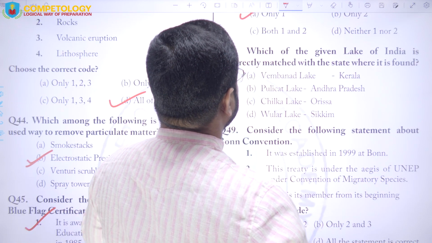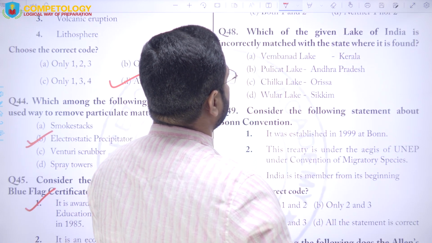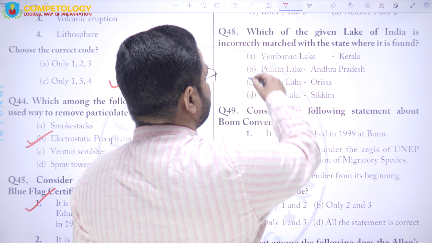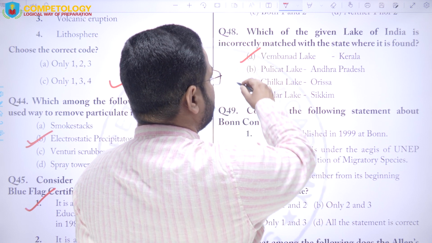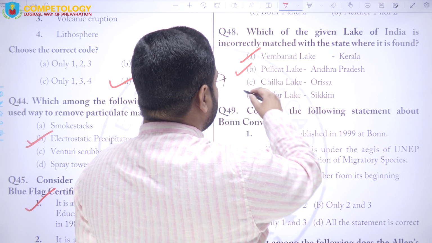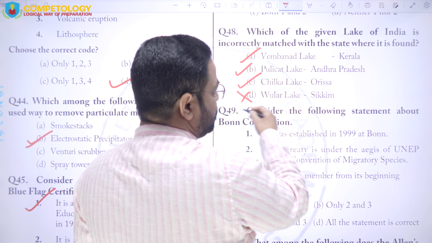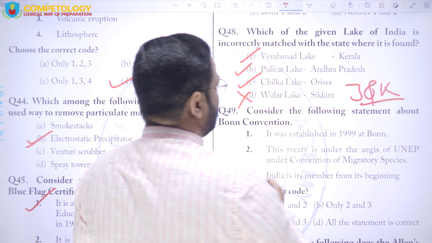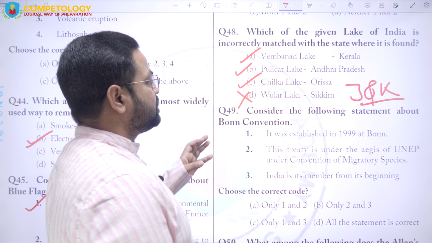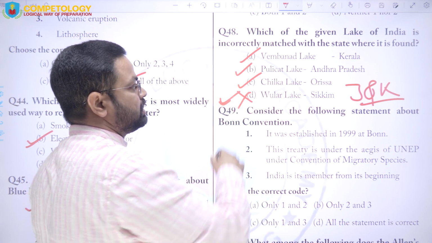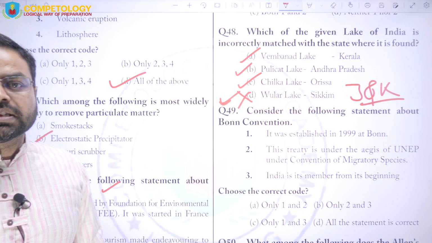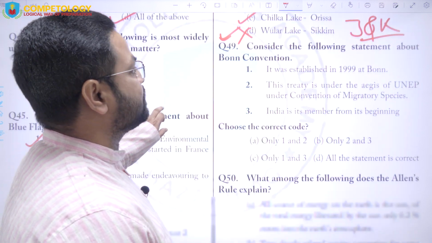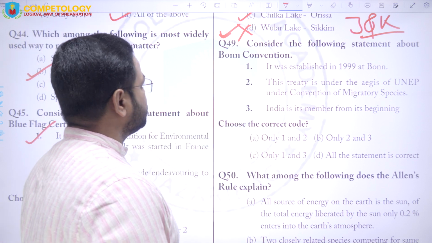Next is question number 48. Which of the given lakes of India is incorrectly matched with the state in which it is found? Vembanad Lake, Kerala, correct. Pulicat Lake, Andhra Pradesh, correct. Chilika Lake, Odisha, correct. Wular Lake, wrong, because Wular Lake is in Jammu and Kashmir and not in Sikkim. So the answer is option D. Because we have to mark the incorrect match, not the correct match, because there will be 3 correct matches. Next question is: consider the following statements about the Bonn Convention.